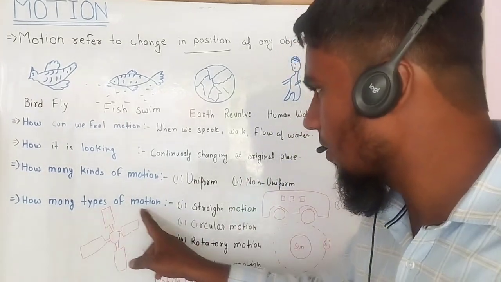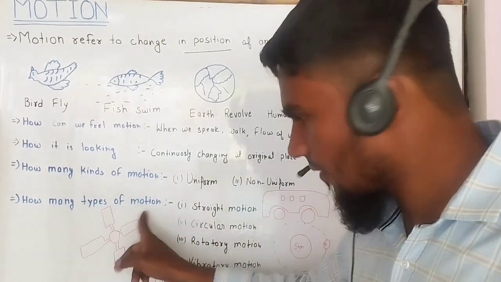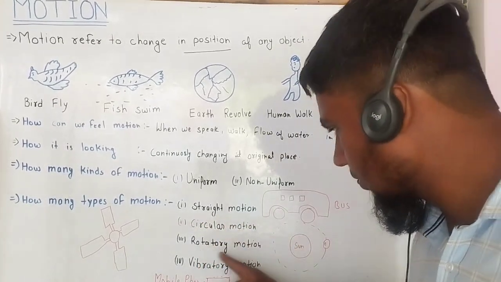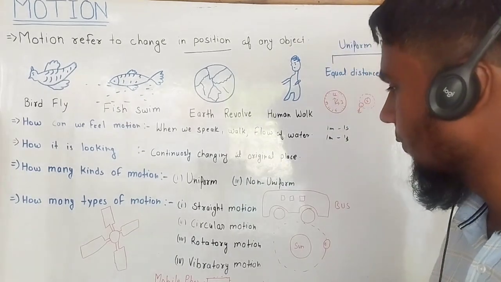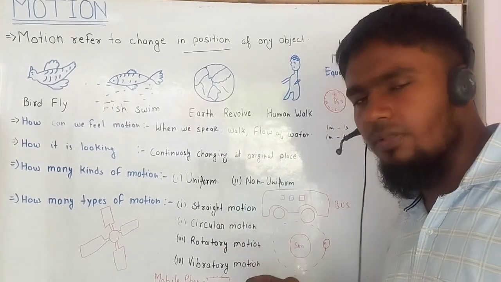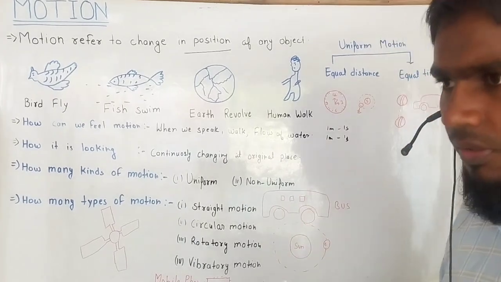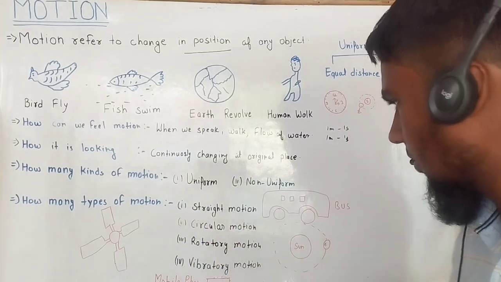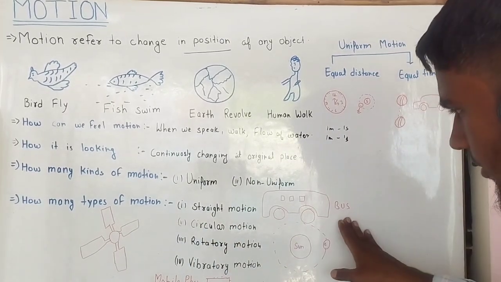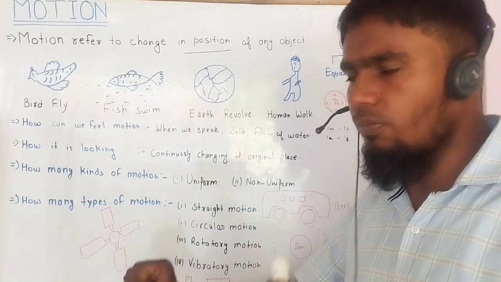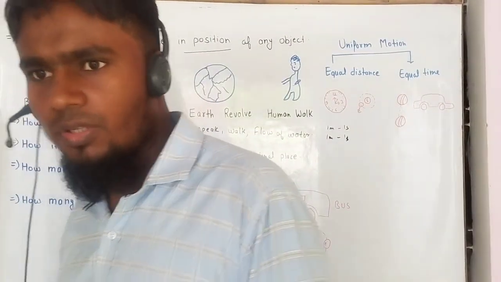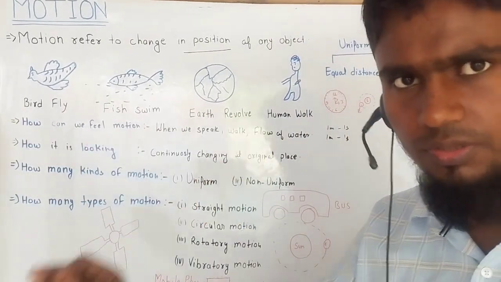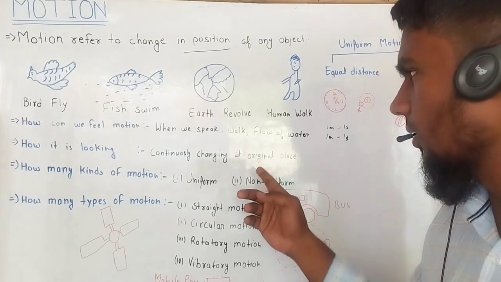Now how many types of motion? This was kinds of motion and this is types of motion. Motion is of 4 types: straight motion, circular motion, rotatory motion, and the last one is vibratory motion. What is straight motion? Most objects we see daily are in straight motion. Suppose this bus is going on the road, that is straight motion. We drive a bike in straight motion, we walk in straight motion. Straight motion always goes in one direction. Its direction is specified in one direction. That is called straight motion.